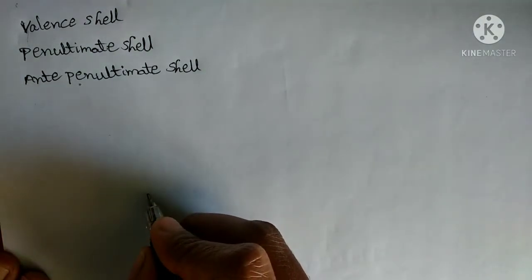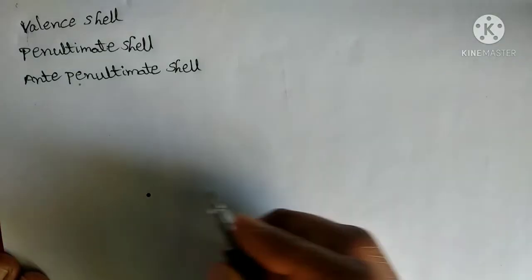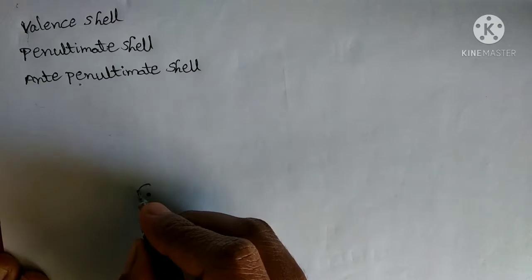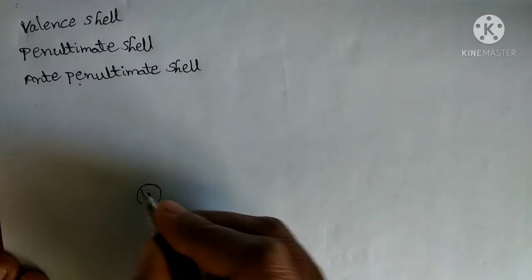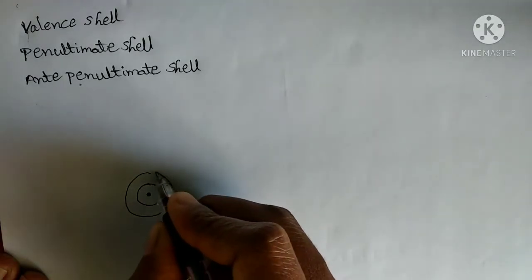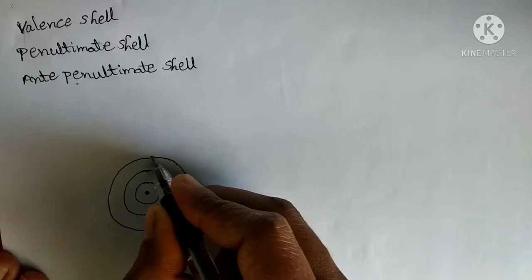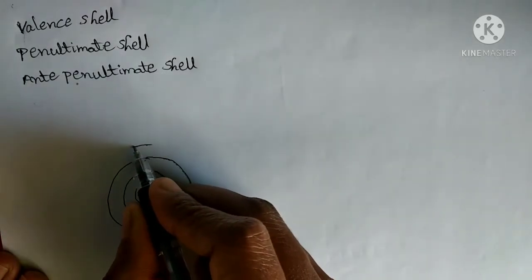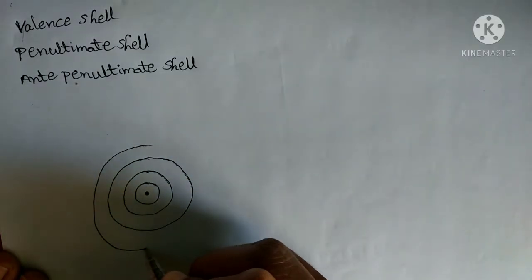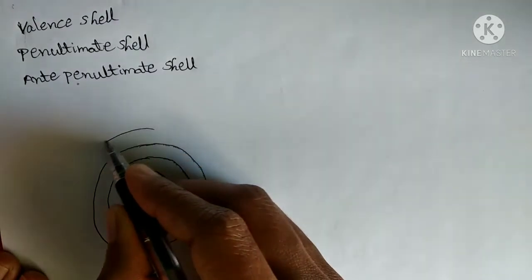In one of the previous videos, we discussed that the nucleus is always present in the center of the atom. Around this nucleus, electrons revolve in a fixed path.